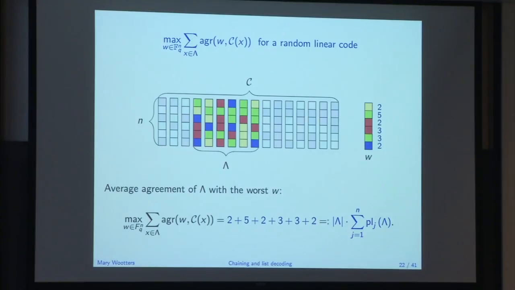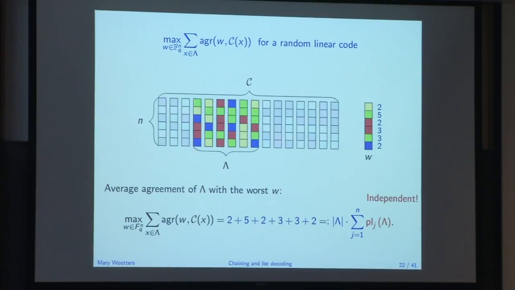Okay, so why have I done this? I haven't changed anything. There's no bounds here. I'm just moving symbols around. The reason I'm doing that is because these guys are independent now, right? The whole point was that the rows of that matrix were independent, so everything that's happening on the row level are independent random variables. Okay, so in particular, these numbers are independent, and these pluralities are independent.